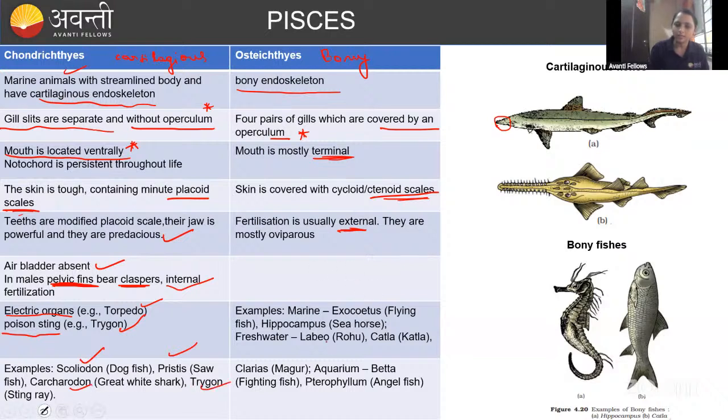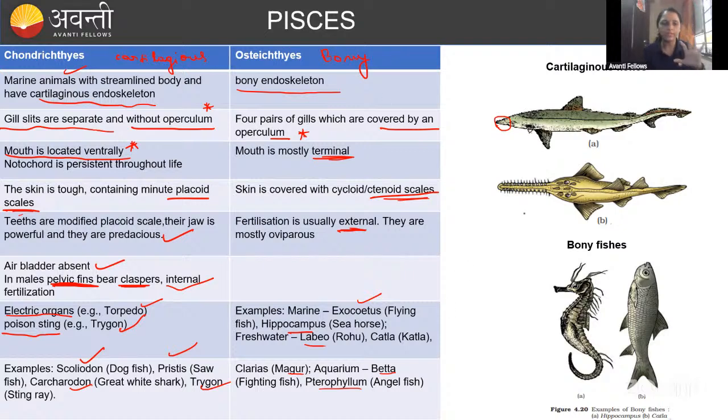And the examples for the bony fishes are the marine ones, Exocoetus. These bony fishes are in both the marine and the freshwater, but cartilaginous fishes will be marine only. Okay. Hippocampus and Labeo rohita, the rohu, are examples, and Clarias, Betta, and Pterophyllum, the angelfish, these all come under the freshwater.